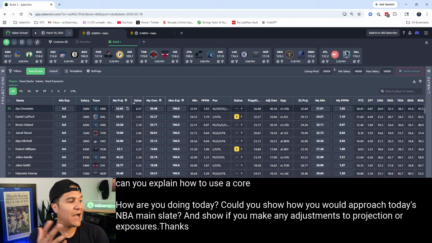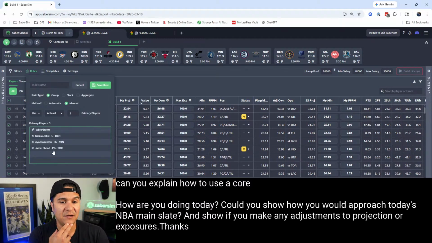and another high value player, and I'll go with a salary relief option. Sheed appears to be the lowest salary option here at 3,500. So we're going to choose Sheed here. So high value, high projection, good value, very strong salary relief. This is going to be our core. We're going to pay up for Jokic. We're going to pay down for Sheed. And then we're going to take a really strong play in Dosunmu based on points per dollar. Okay, I click Save Group.